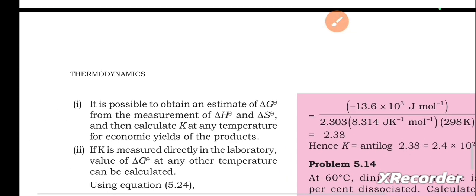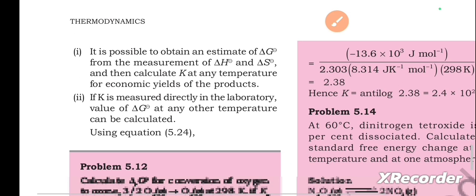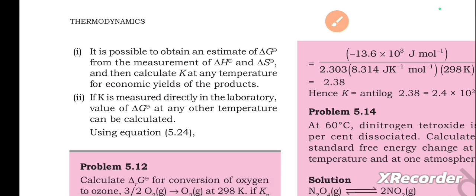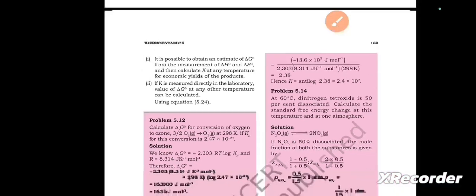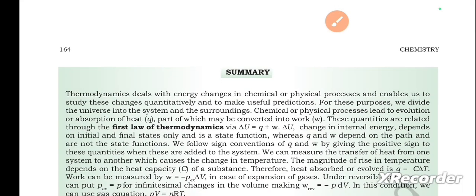Next, it is possible to obtain an estimate of delta G from the measurement of delta H and delta S and then calculate K at any temperature for economic yields of the products. Second point, if K is measured directly in the laboratory, the value of delta G at any other temperature can be calculated using equation 5.24.